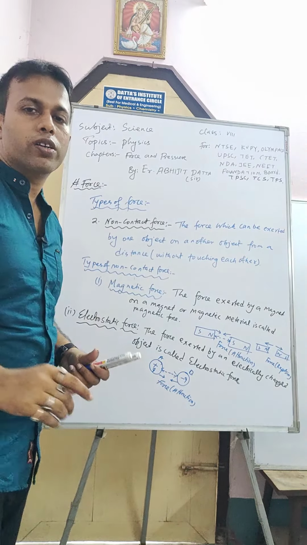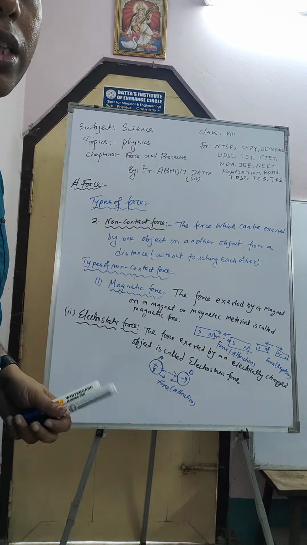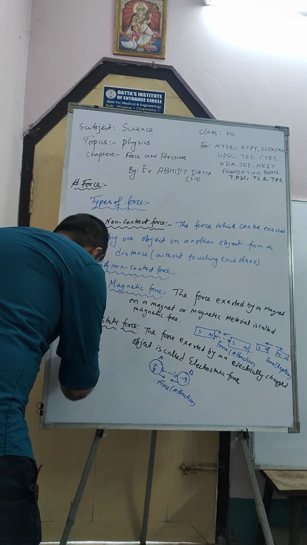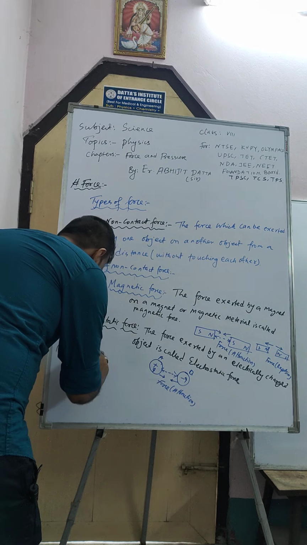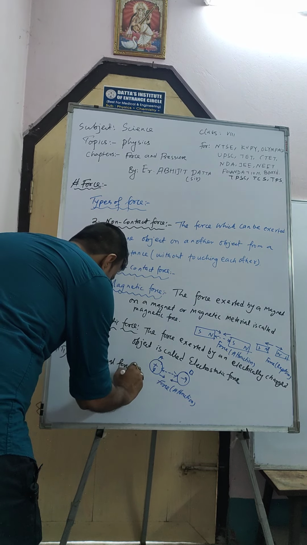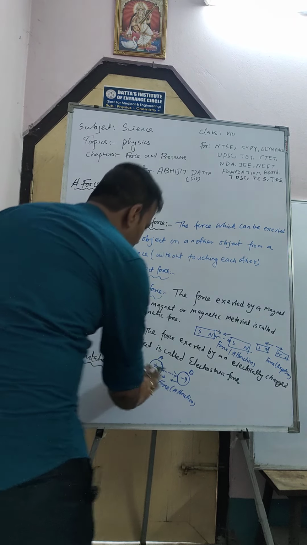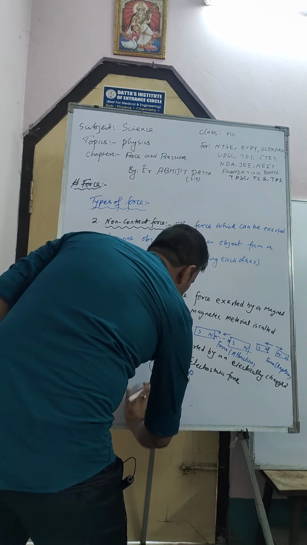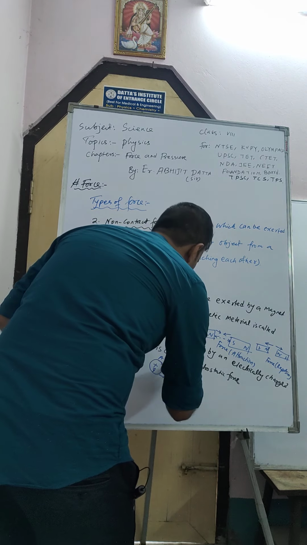Okay, so now the third and last one is gravitational force. Sir, gravitational is more interesting. Gravitational force. I write simply here, force of attraction.